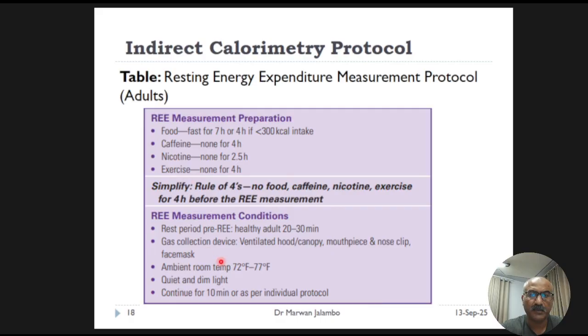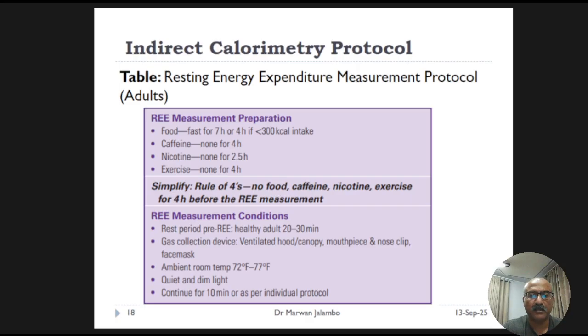This table outlines the key steps for reliable resting energy expenditure measurement. A fast of at least 4 to 7 hours is required to ensure that the thermic effect of food is not influencing the reading.